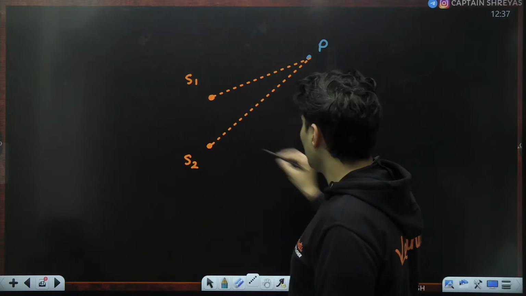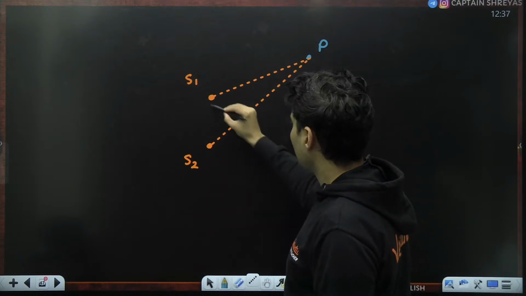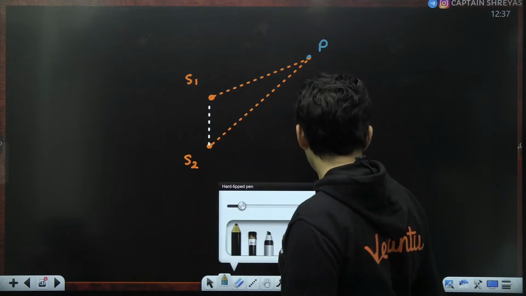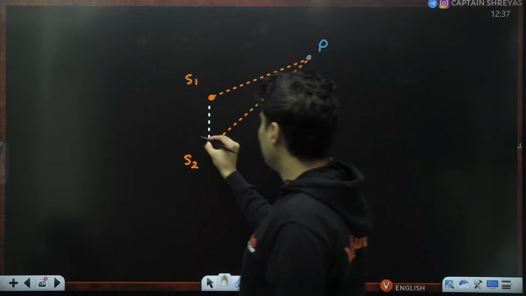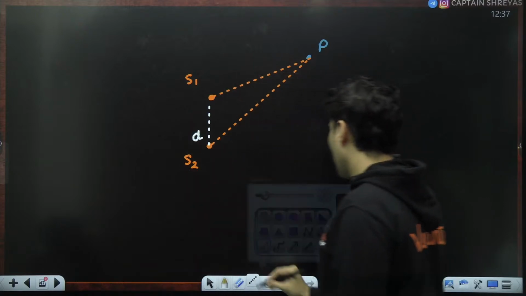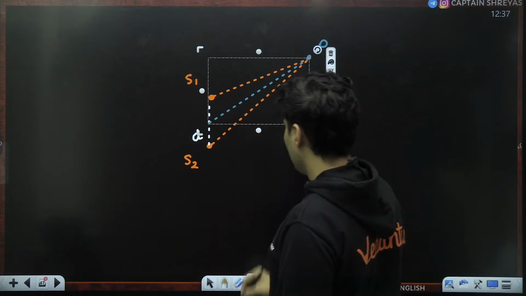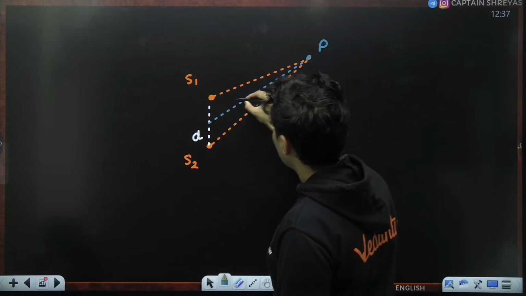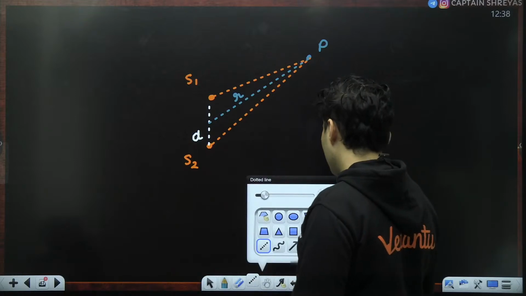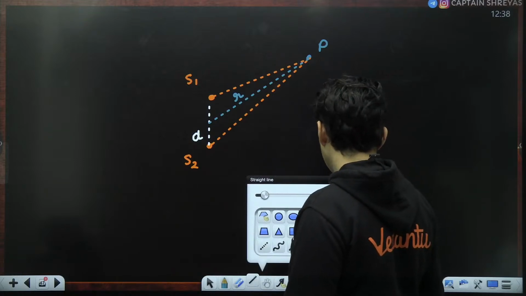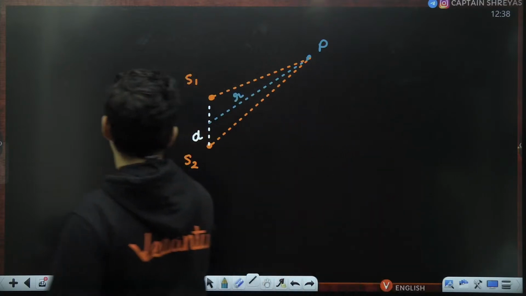Let me join the two sources by some distance. Let's say over here, I will call it D. I'm just going to call the distance between the two sources as D. And the location of the point, which is right over here, I will label it as R. And I will just show a perpendicular to S1 and S2, something like this.